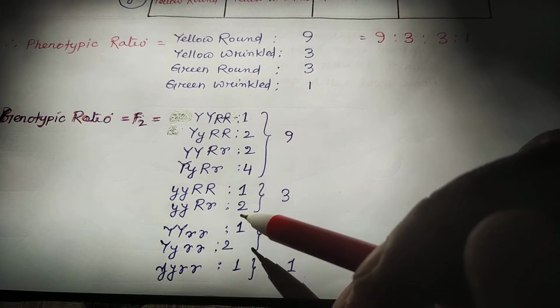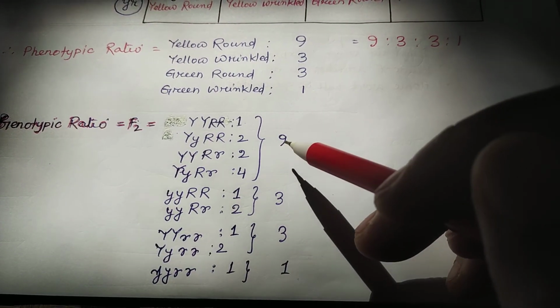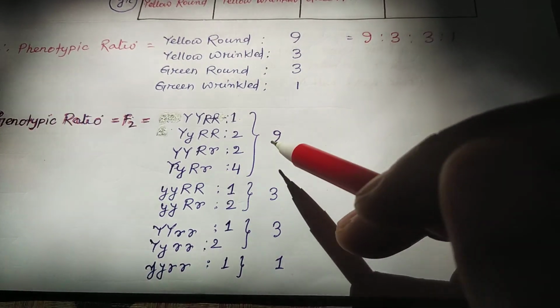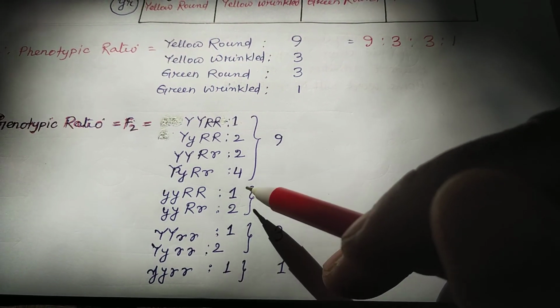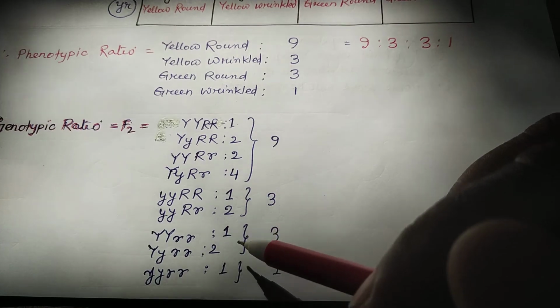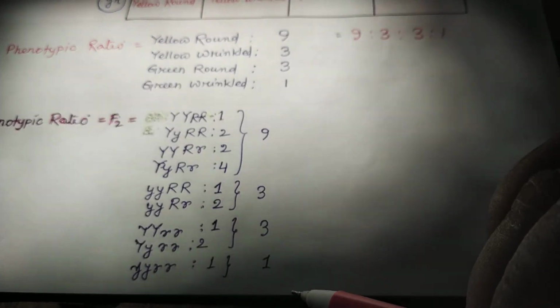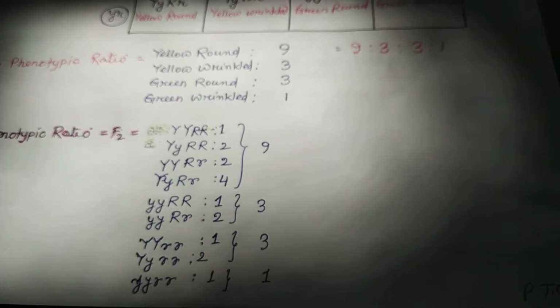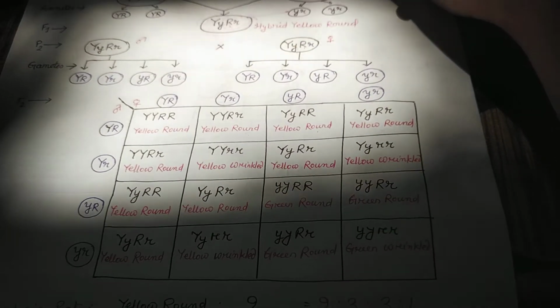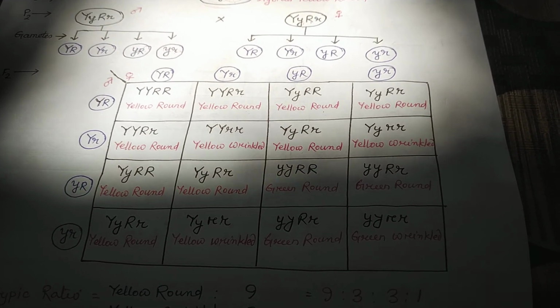So combining all these, the phenotype will come as yellow round 9, yellow wrinkle 3, green round 3, and green wrinkle 1. Okay. You do the cross, see the video again and again. Then if you have any problem, you can ask me.